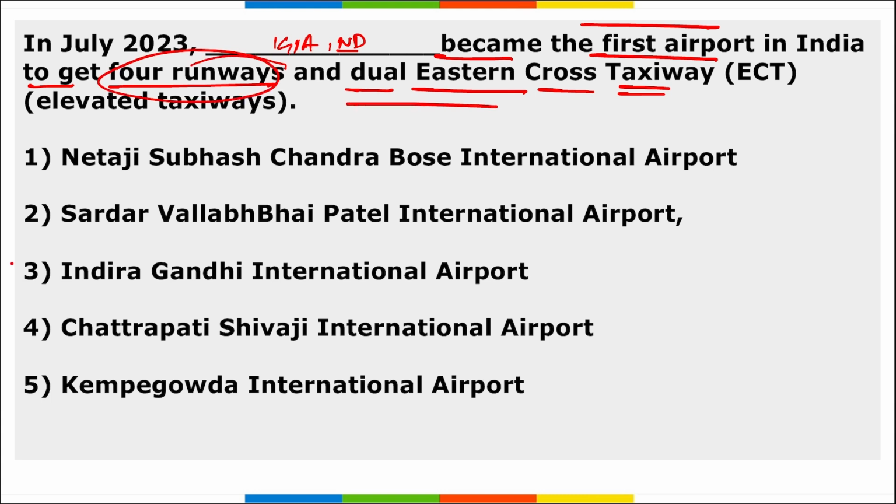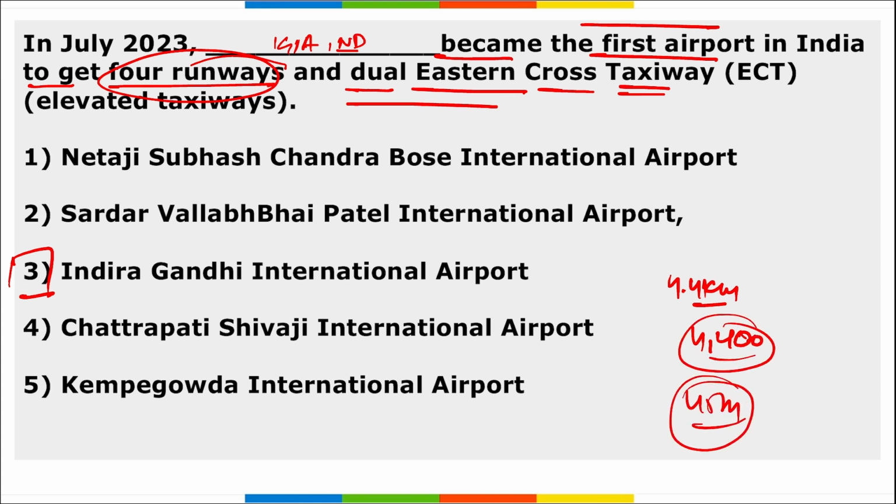So the correct option here is option C. This runway with 4,400 meters length and 45 meters width was constructed to handle the air traffic movements. And now with the launch of this fourth runway, earlier it was just 1500 flights per day, now it can be almost 2000 flights per day.